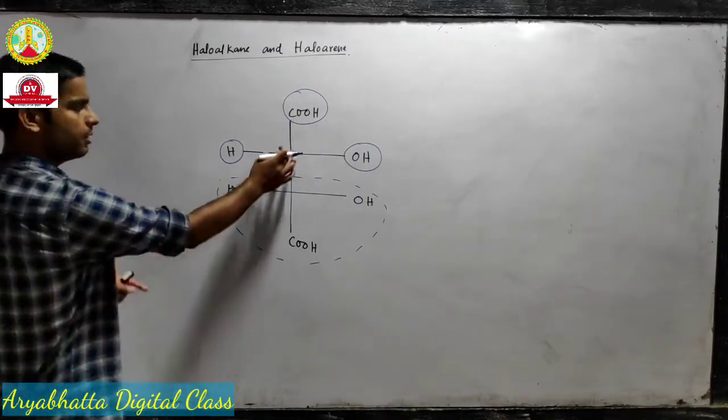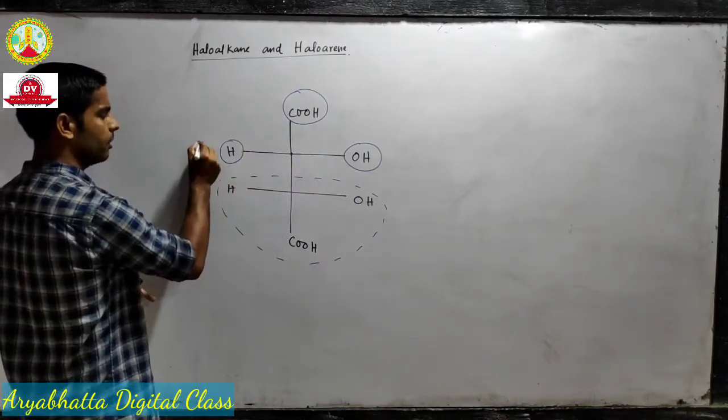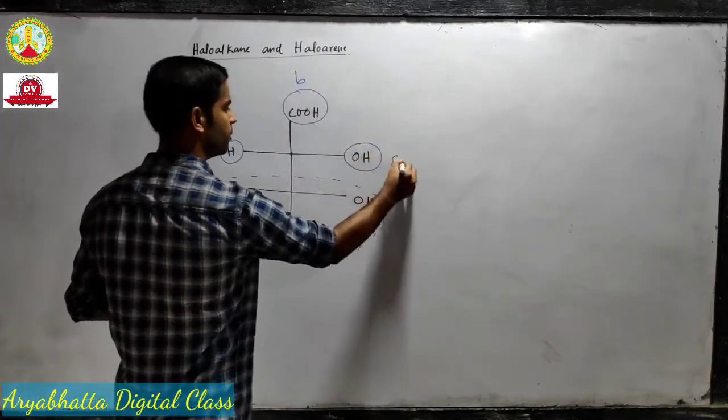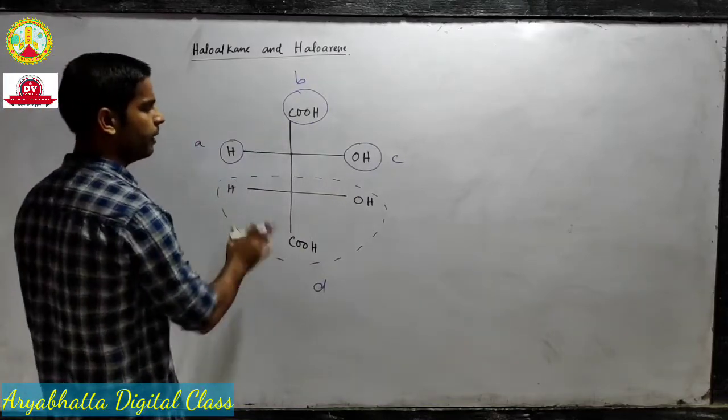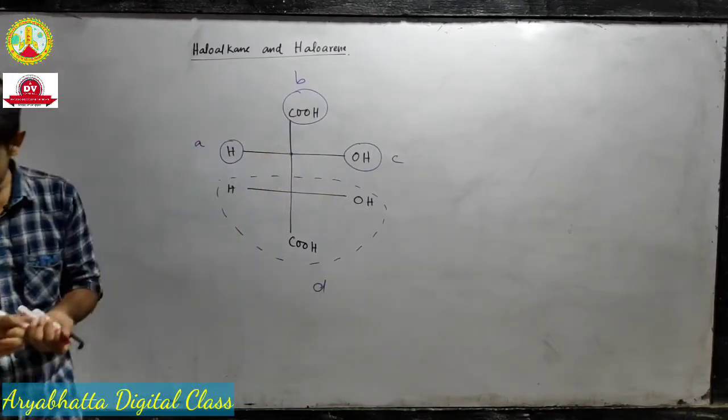That means this carbon is obviously chiral because suppose it's A, it's B, it's C and it's D. All of them are different, so this carbon is chiral.